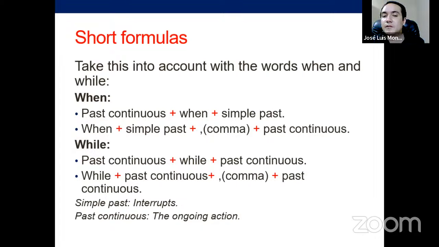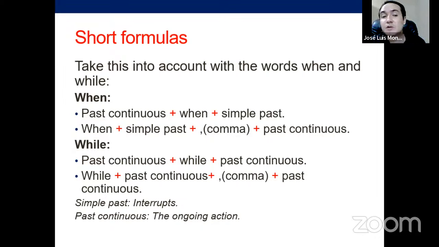And while for a combination of past continuous ideas. Two actions happening at the same time in the past. So the children were playing while I was talking on the phone. Or while I was talking on the phone, comma, the children were playing. And in this case, as both are happening at the same time, it doesn't matter if you change even the sentence, right? Because both were happening at the same time. I mean, there's no difference in that.